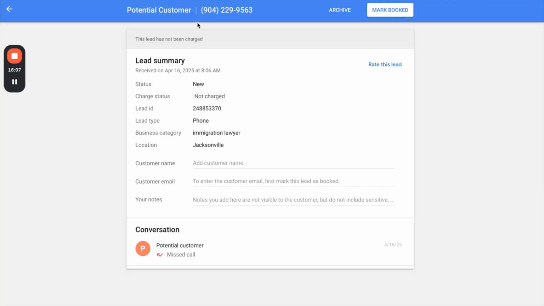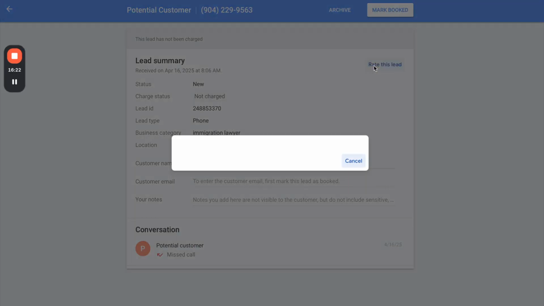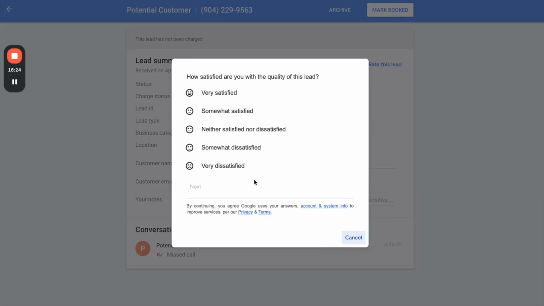Now, something else to note is you have a few different options here to interact with your lead. One, let's say you did get a voicemail. Let's say you did talk to this person and it was horrible. It was like a spam call, a sales call, someone looking for a job. Well, in that case, you can click rate this lead and just mark it as incredibly unsatisfied or whatever. Typically, they'll catch on to that and give you your refund or your credit back.